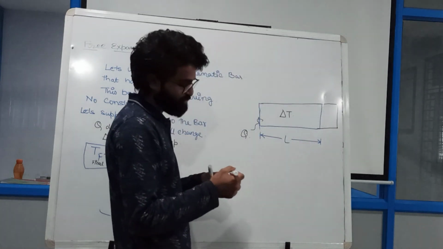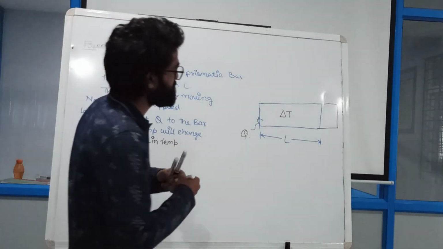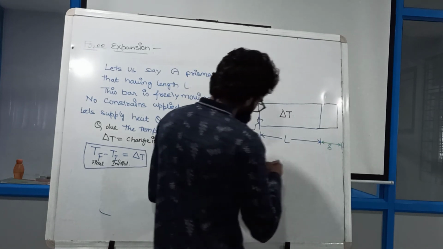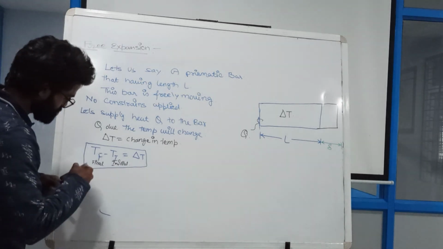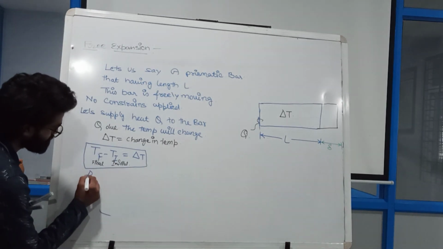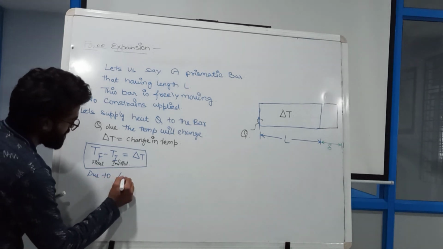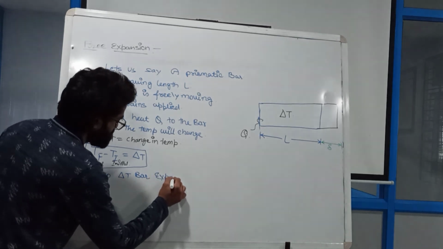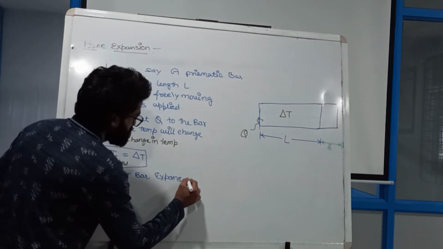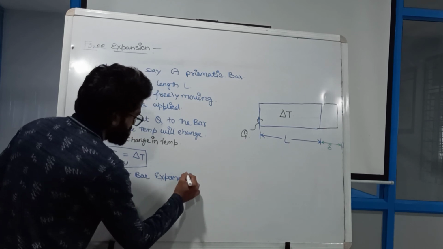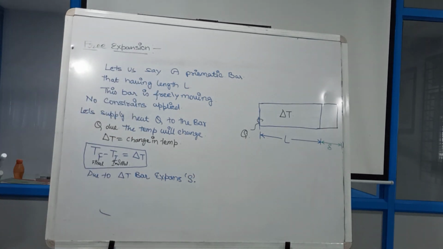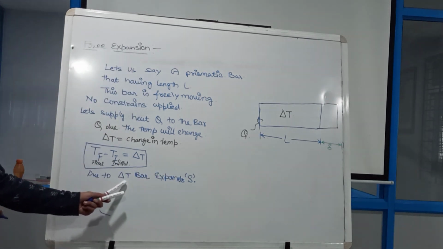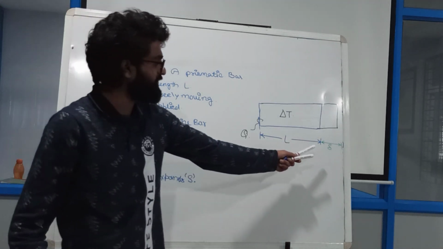Let us say this expansion has the value delta. So due to change in temperature delta T, the bar expands up to the length of delta.